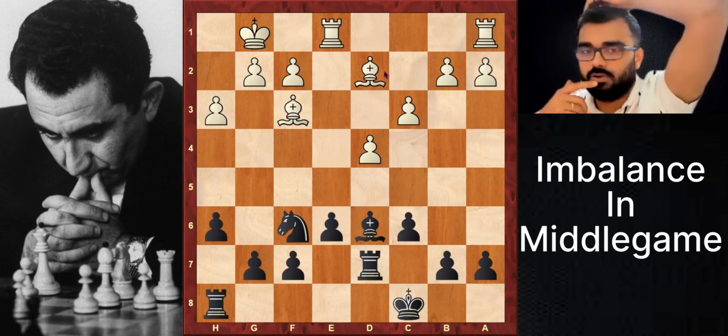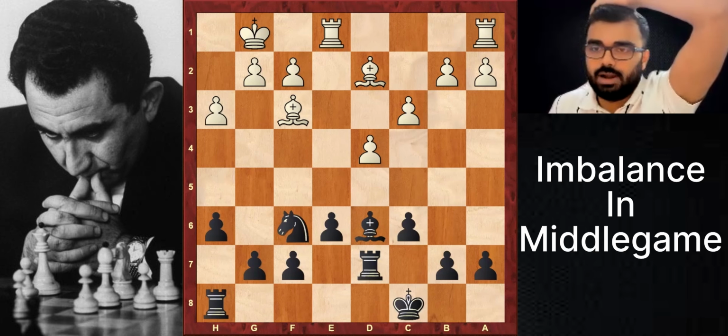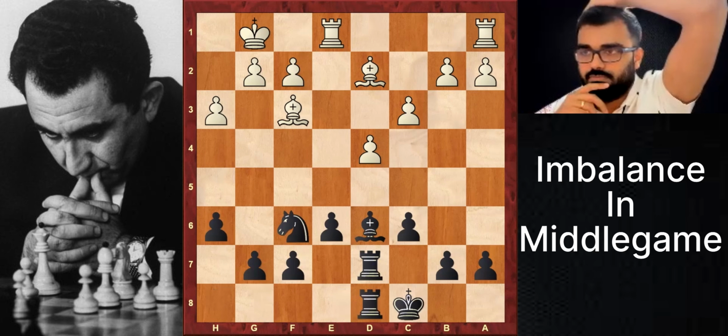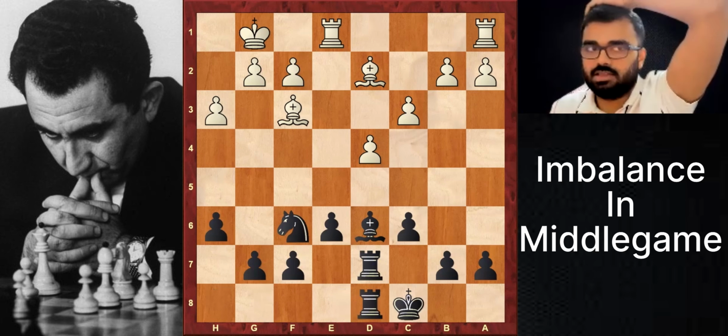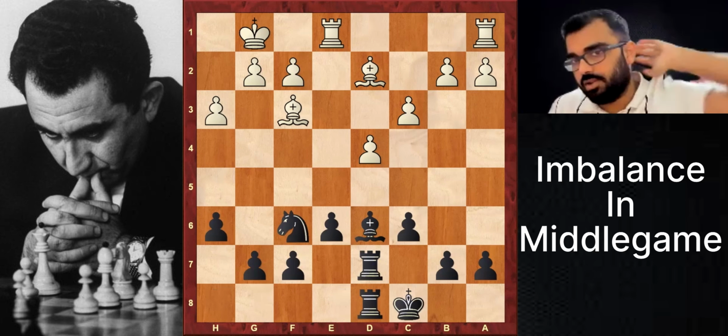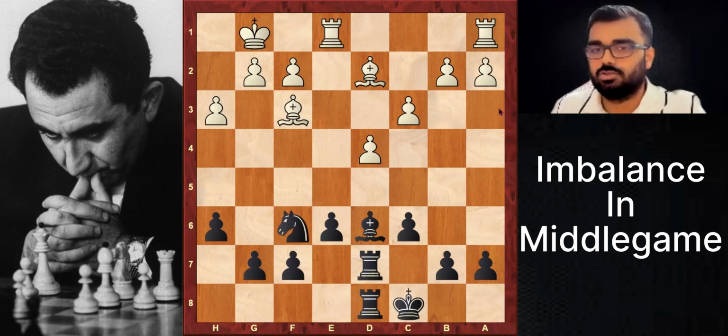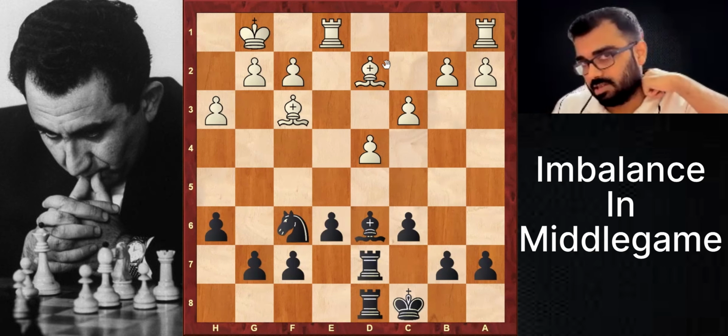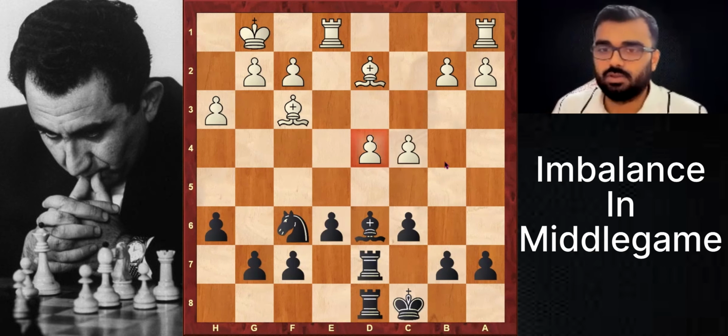Because of rook d7. So maybe rook d7 was played with the intention of rook d8. Rook d8 is one of the moves. So Petrosian here played rook d8. Now maybe the idea of the next c5 will make sense. No, wait. Let's not go super fast. If you go c5, you're basically helping this bishop come to e3 and become good.